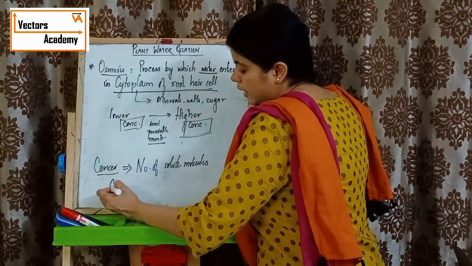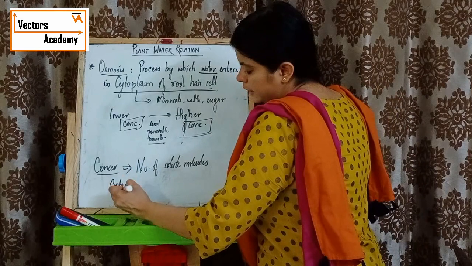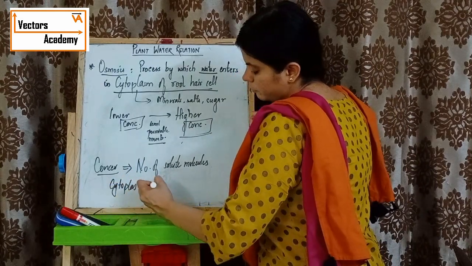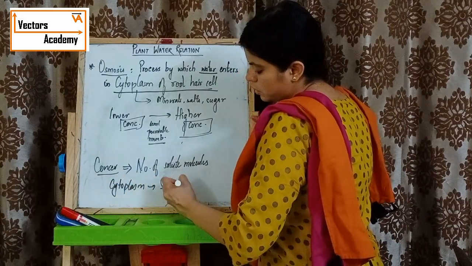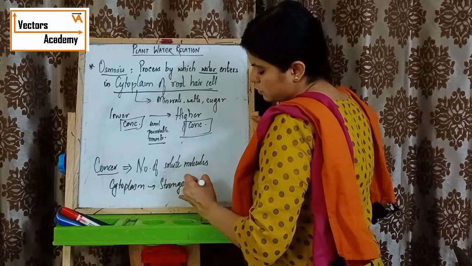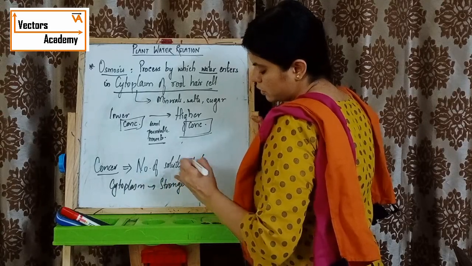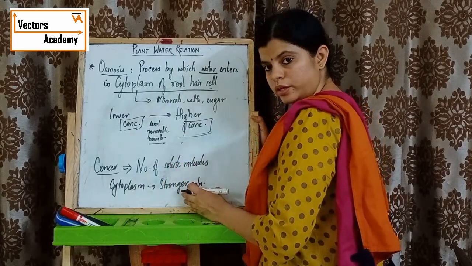So the cytoplasm has a stronger, or highly concentrated, solution.